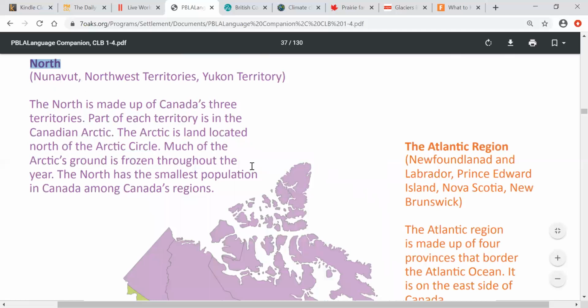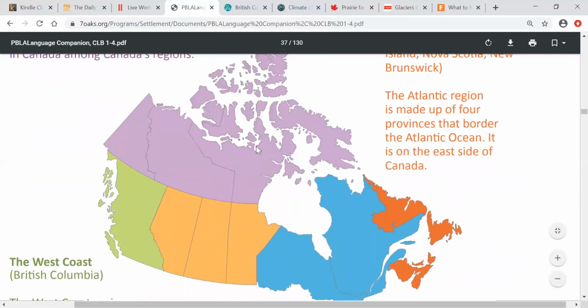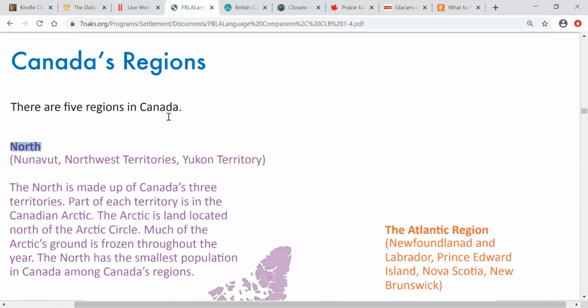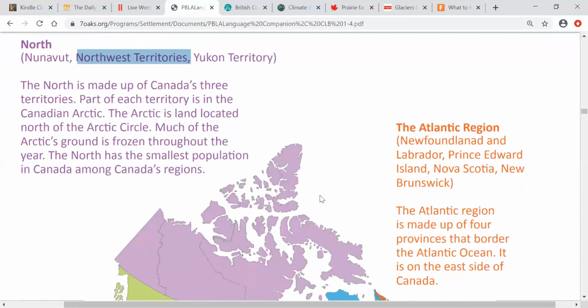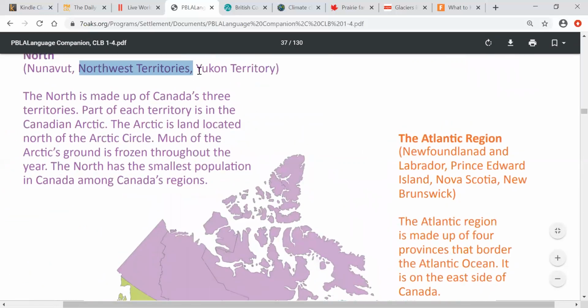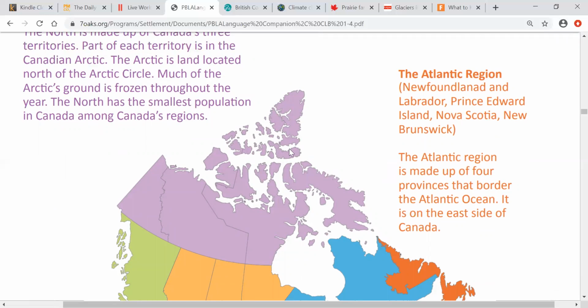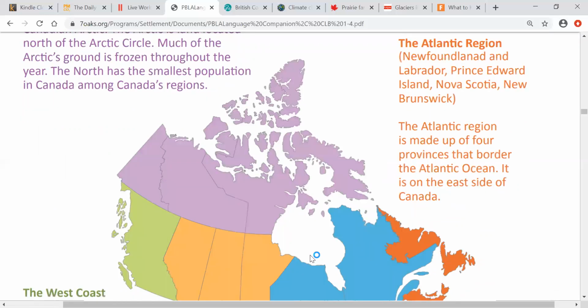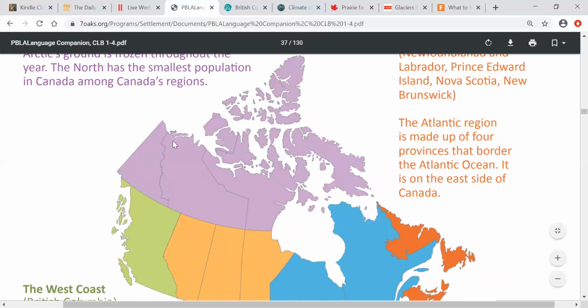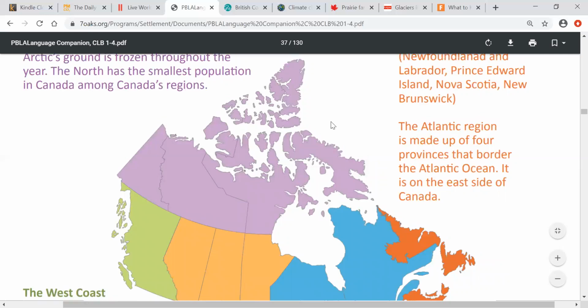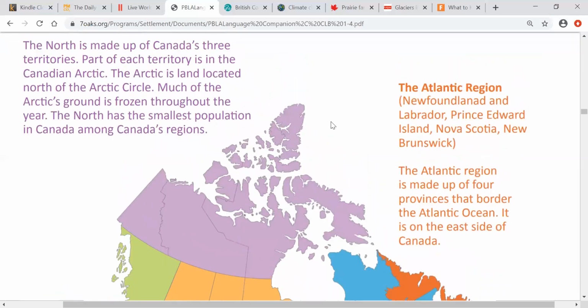Nunavut, where is Nunavut? Over here. Northwest Territories and Yukon Territory. There are 3 territories and we call it the North region. What are the provinces or territories in the North region? Yukon, Northwest Territories, and Nunavut. These are in the north. Now, what is special about the North region?